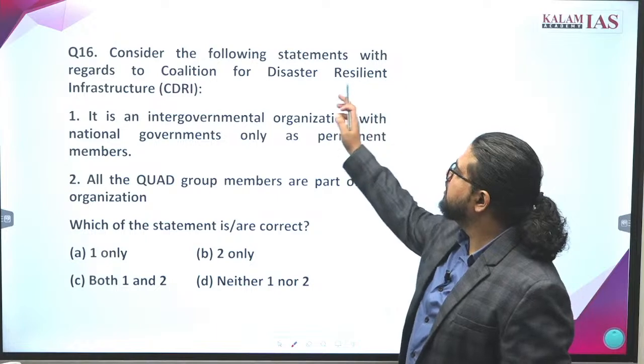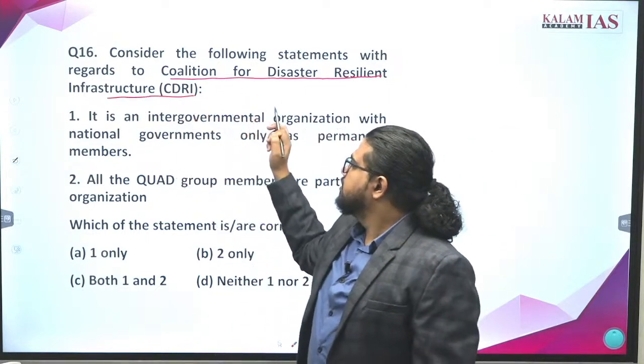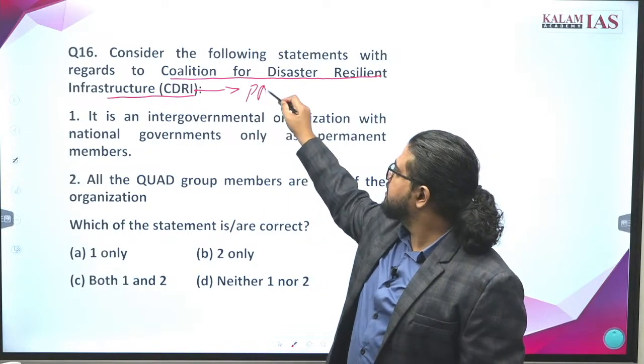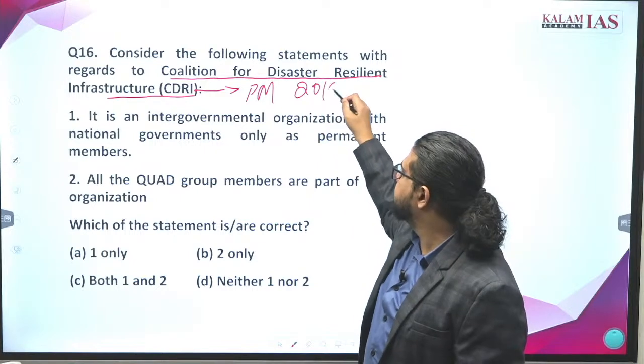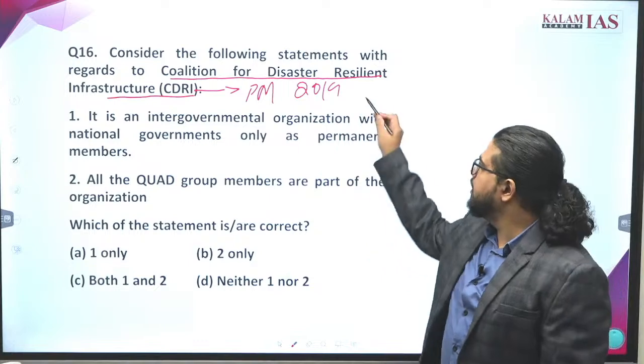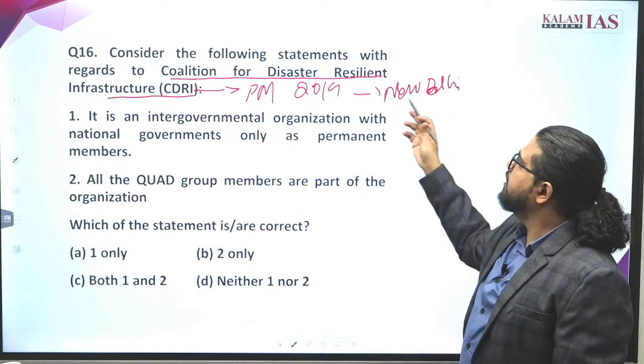It is talking about the Coalition for Disaster Resilient Infrastructure. This has been launched by Prime Minister Narendra Modi in 2019, I guess. Where is its headquarters? It is in New Delhi.